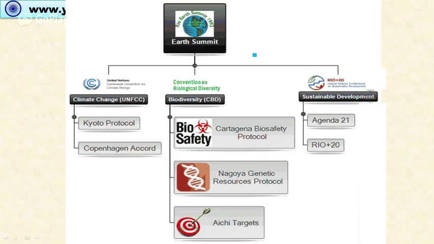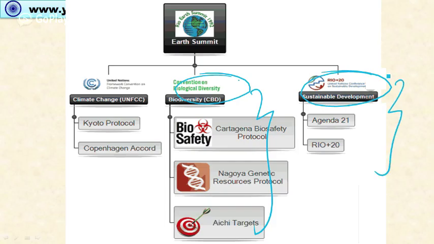These include UNFCCC, that is United Nations Framework Convention on Climate Change. Second is the Convention on Biological Diversity, and third one is the United Nations Convention to Combat Desertification. I have covered these two conventions and their respective protocols in my previous videos. Please watch them if you have not. In this video, I'm going to cover UNFCCC.